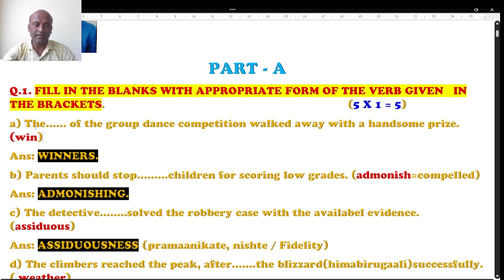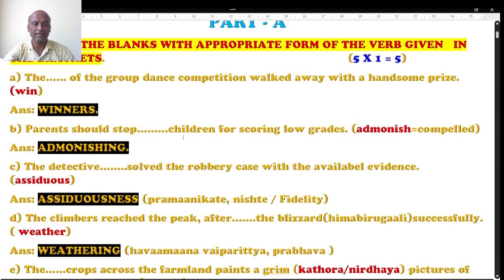Here, the right answer is the winners of the group dance competition. The right word is the winners of the group dance competition walked away with a handsome prize, because group is given. Of course, it is the winners, not win, because win is a verb form. The winners of the group dance competition walked away with a handsome prize is going to be the right answer.